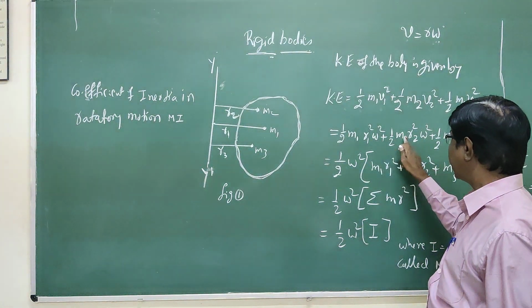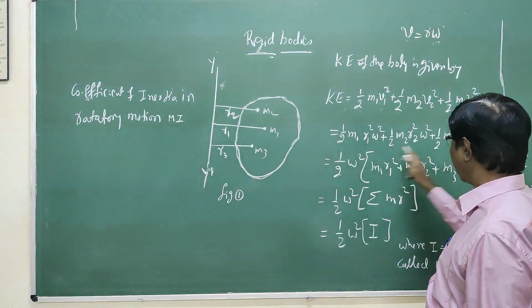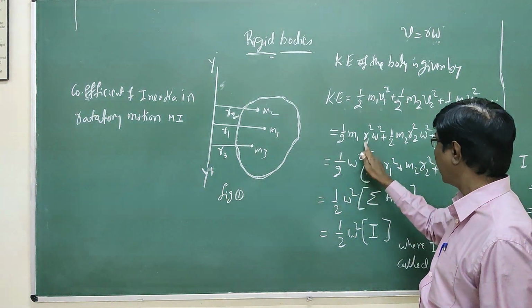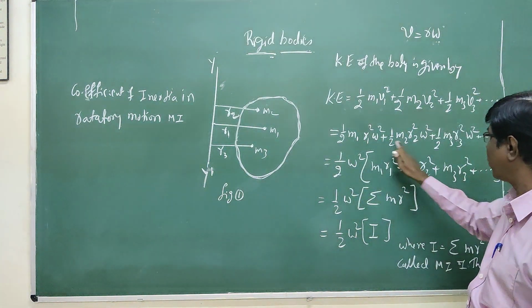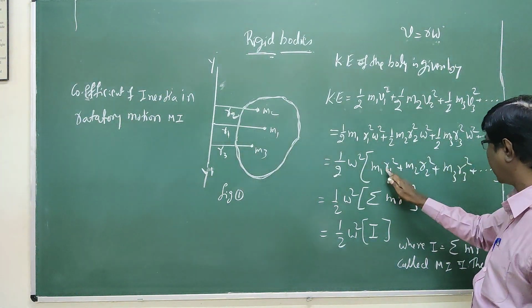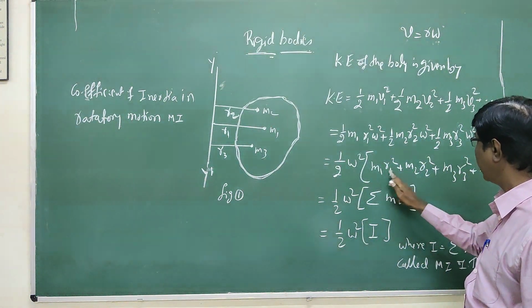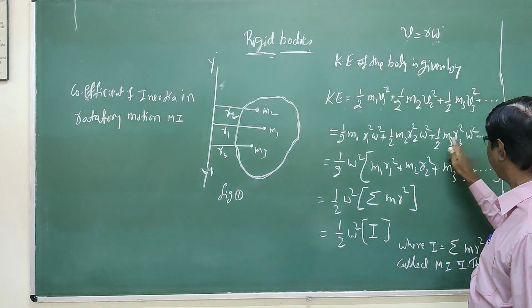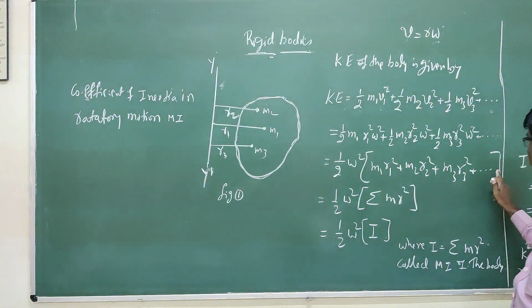If the angular velocity remains the same, take omega square outside: half omega square times m1 r1 square plus m2 r2 square plus m3 r3 square, and so on.